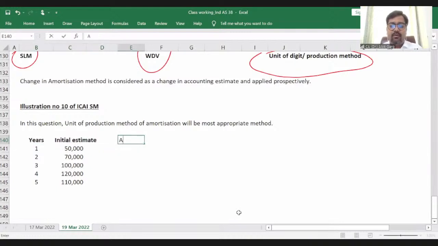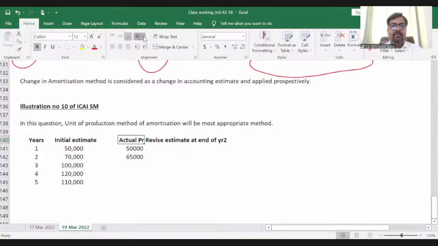So what is my amortization in year one? Actual production is also given. In year one, actual production was 50,000. In year two, actual production was 65,000. And the revised estimate: what is the revised estimate at the end of year two?